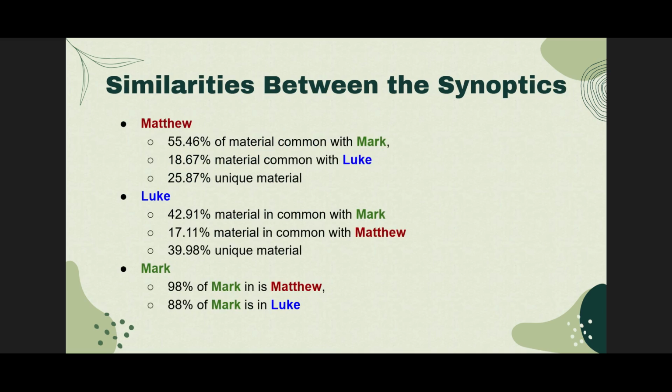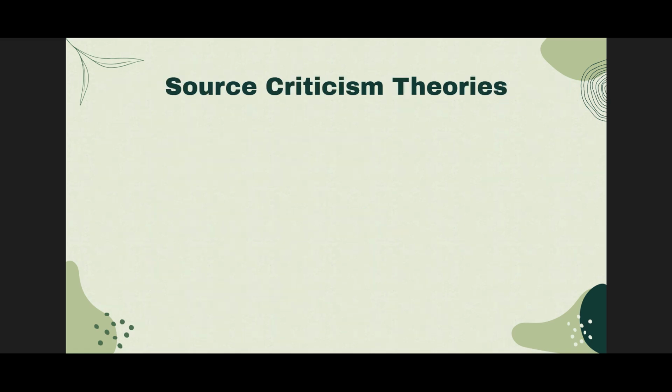sources. As you can see, most of Mark is included, sometimes word for word, in either Matthew or Luke or both. Matthew and Luke also have some material in common that is not in Mark. To determine why these commonalities exist, New Testament scholars use a process called source criticism, where they try to determine the sources that informed each of the texts. As a result of source criticism, there are different views on which gospel came first and who borrowed from whom.